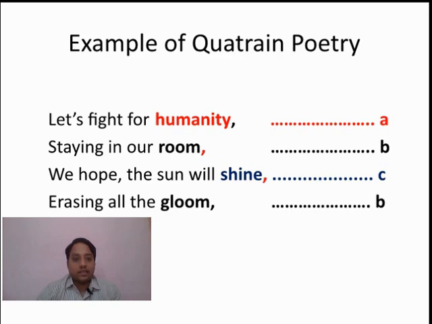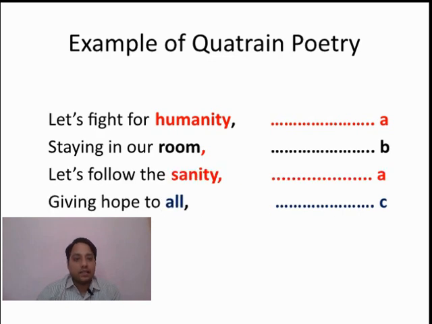Let's fight for humanity. Staying in our room, we hope the sun will shine, raising all the gloom. In this example, you can see the first and third lines are not rhyming, and the second and fourth lines are rhyming. So this rhyme scheme is ABCB.